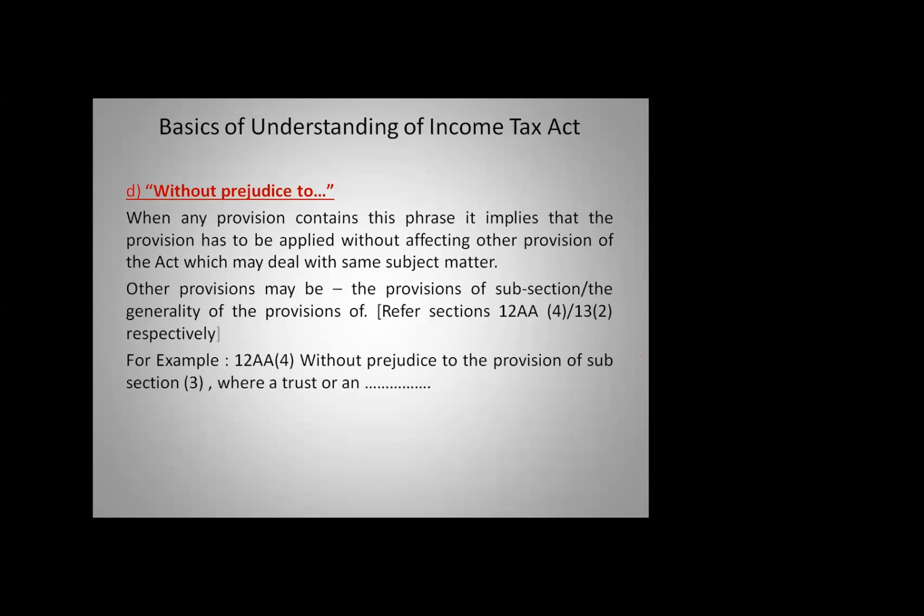You should not affect each other. For example, 12AA(4), that is subsection 4, "without prejudice to the provision of subsection 3." Subsection 3 talks about the very same subject matter. That should not be affected, as well as what is stated in 4 should not be affected. That is what "without prejudice to" means.